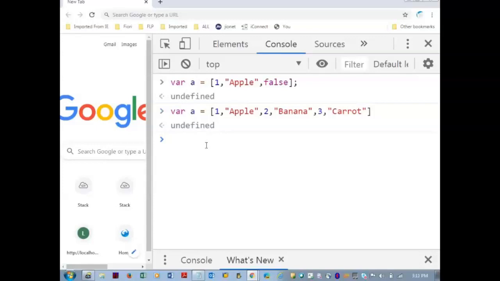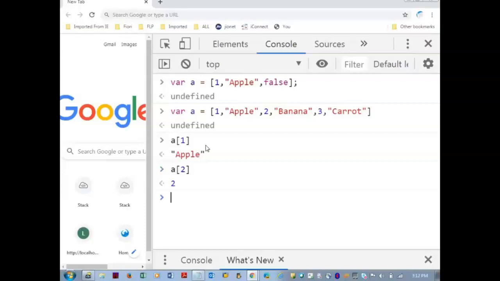Okay, so I want to ask the array, now show me the apple. What I'll say: a of 1. Now it is showing me the apple. I want to see banana. So banana I have just mentioned at 2, number 2. So I assume that at 2 I'm going to get banana, but I got a wrong value. So this has been identified by one of the companies. I told you in the demo how the OData is got.